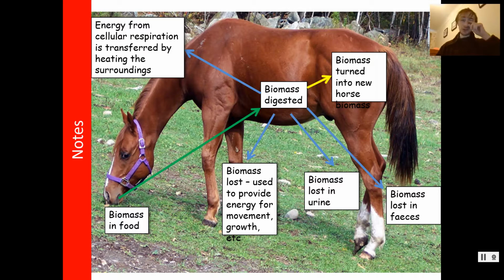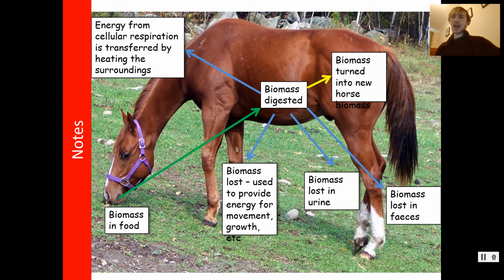So remember, respiration is an exothermic chemical reaction. So you take some of that biomass, you burn it. A lot of that energy is used for movement and whatnot, but a lot of it is also lost as heat. Some of the biomass is lost in the urine or feces, and only what is left is turned into new biomass, which is what then, if there was a lion in the field eating the horses, the lion would have access to. Regardless, the vast majority of the biomass is wasted completely.